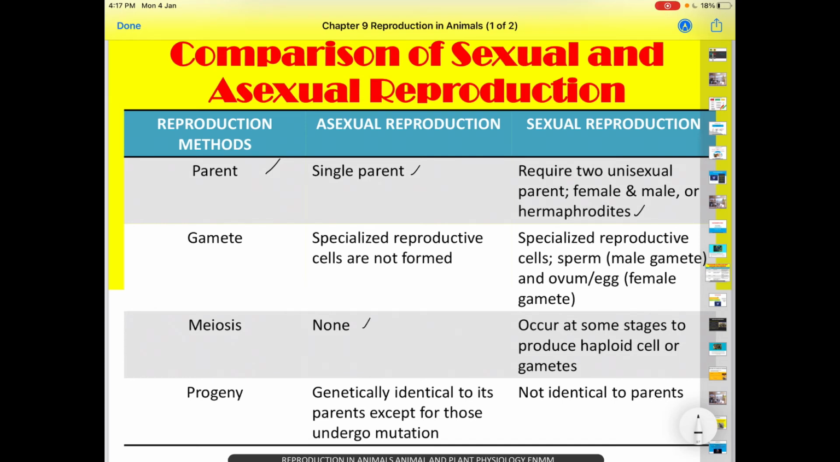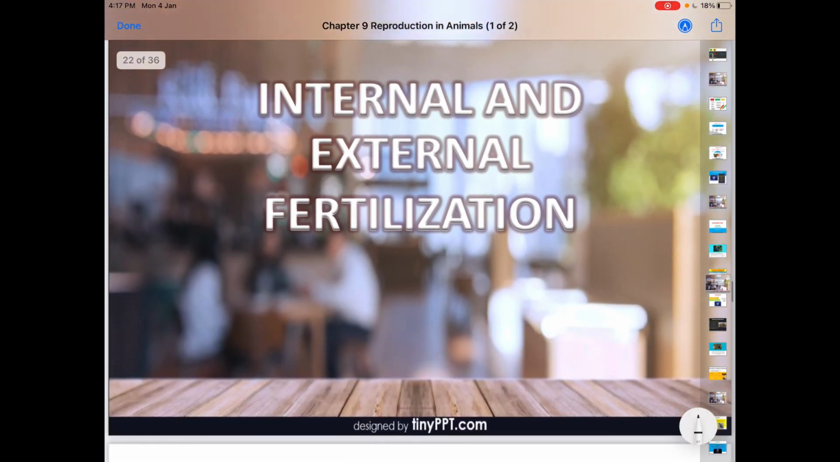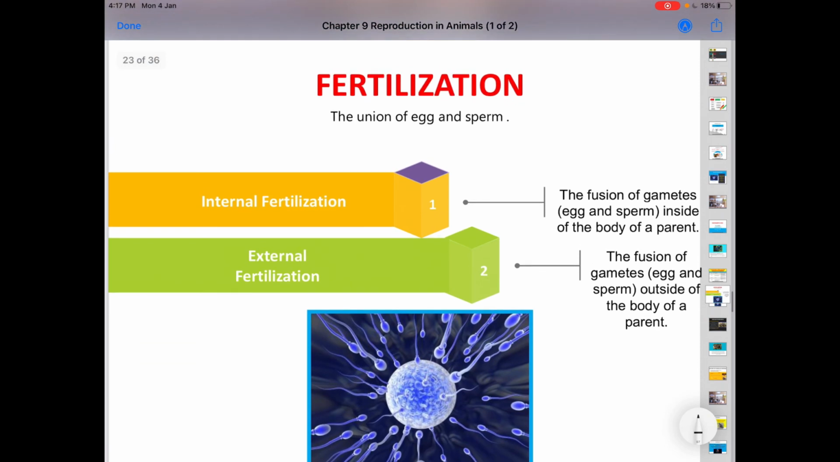Meiosis doesn't occur in asexual reproduction, because the product of meiosis is the sperm or the egg, the haploid sperm and the haploid egg. In asexual, there are no gametes, but in sexual, there is meiosis. Progeny, also known as offspring: the progeny from asexual reproduction are normally identical to their parent, but for sexual reproduction, there is variation compared to their parent.